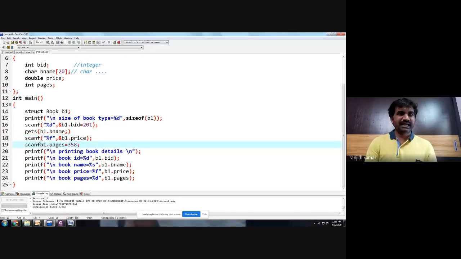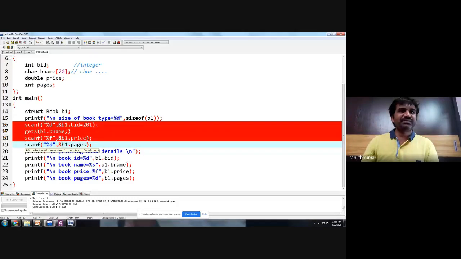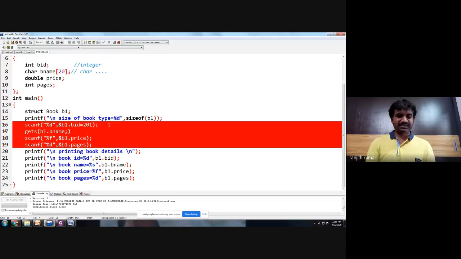Whereas here scanf %d, comma, pages. Please observe here, we are accepting the values from the user, from the keyboard. So the end user is entering the values.